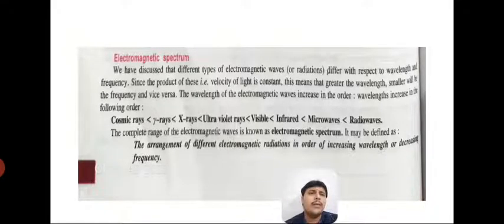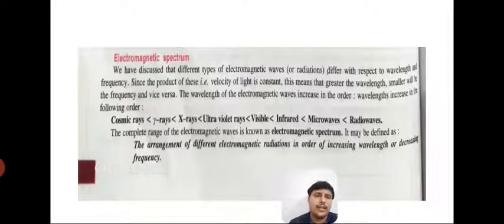The wavelength of electromagnetic waves increases in the following order. Lowest is the cosmic, then gamma, then X, then ultraviolet, visible, infrared, microwaves, and radio waves. So highest wavelength is of radio waves. The complete range of the electromagnetic wave is known as the electromagnetic spectrum, and may be defined as the arrangement of different electromagnetic radiations in order of increasing wavelength or decreasing frequency, right?